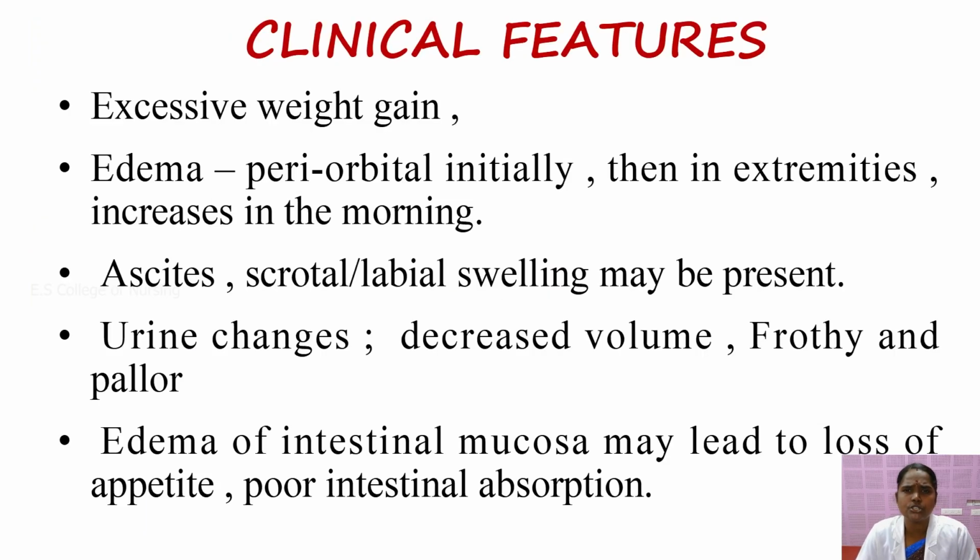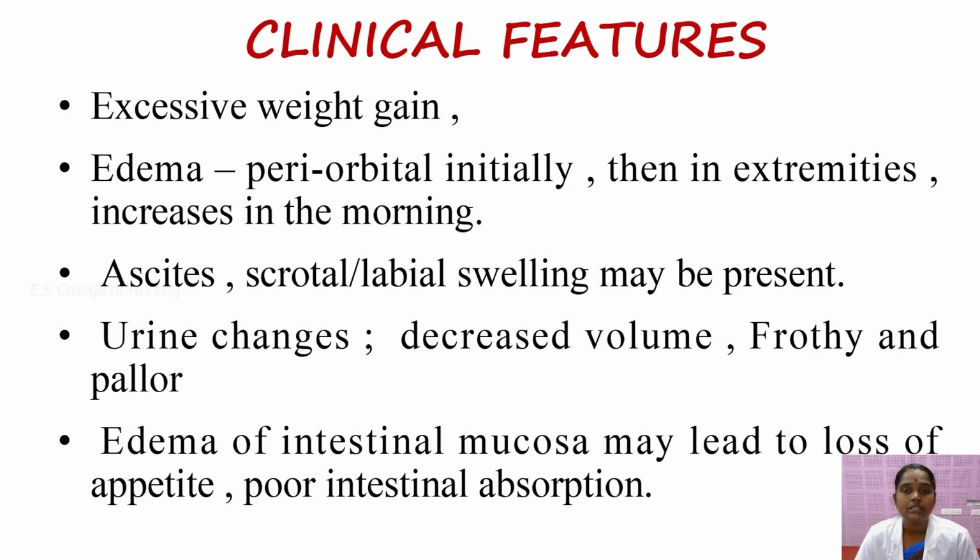The clinical manifestations of nephrotic syndrome: the baby looks like there is excessive weight gain and edema, initially periorbital, then extremity edema, which increases in the morning. The periorbital edema occurs in the initial stage. Afterwards the extremities are also edematous, and in the morning the edema is easily visible. After that, the baby may develop ascites, and scrotal swelling and labial swelling may be present.